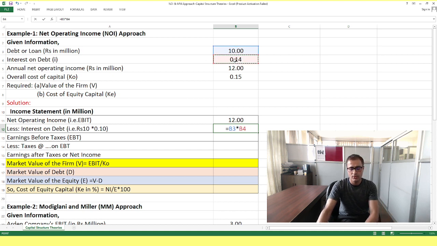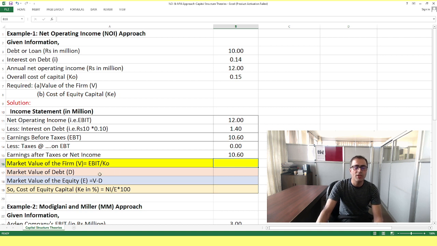That is your interest. Then earning before tax is EBIT minus interest on debt. Since we don't have a tax rate, the tax rate is 0. So earning after tax will be the same as EBT.